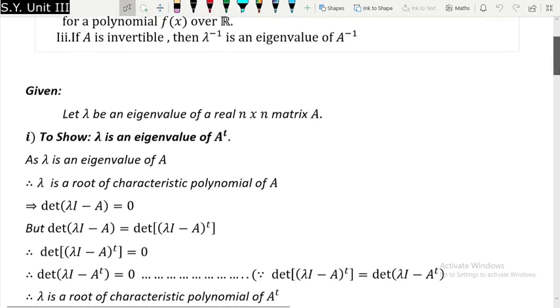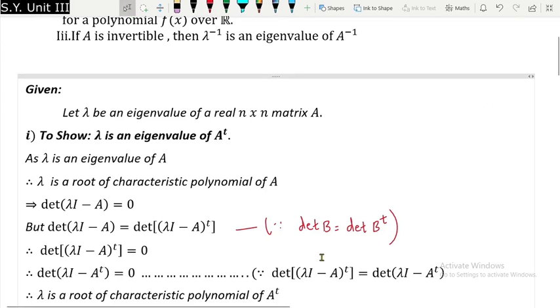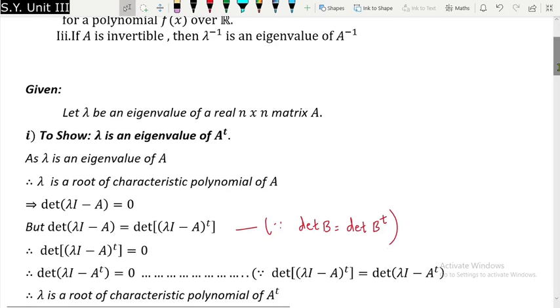If you want, I will write the reason over here. Since determinant of A is equal to determinant of, now it is a bad notation, so I will use the notation B. Determinant of B is equal to determinant of B transpose is always true for any square matrix B. Therefore this will happen.